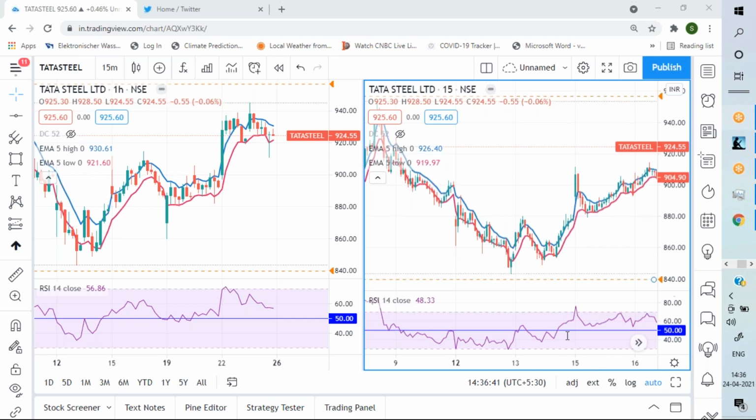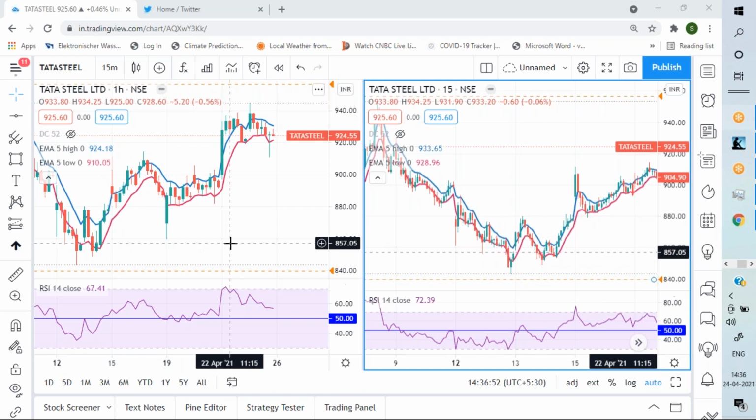Pramodji, RSI I cannot repeat again because RSI I have described over 1 hour. Okay, so it is not possible to repeat the entire RSI thing once again. You have to rewatch the video.